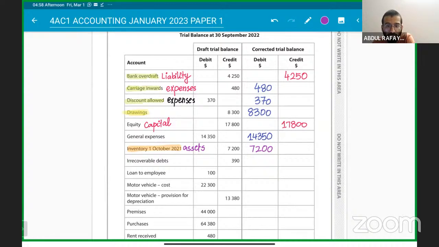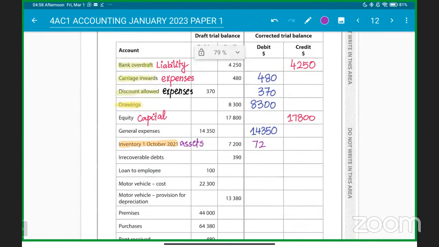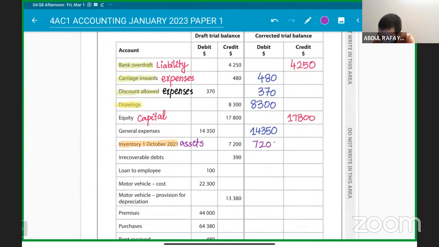Can you repeat? Is closing inventory debit or credit? The thing is that closing inventory doesn't come in the trial balance. A very good question. The closing inventory will never come in the trial balance. Although closing inventory is an asset, closing inventory comes after the adjustments, at the end, when we calculate its value. So closing inventory is not available when we are making the trial balance. Understanding? Clear? Following?